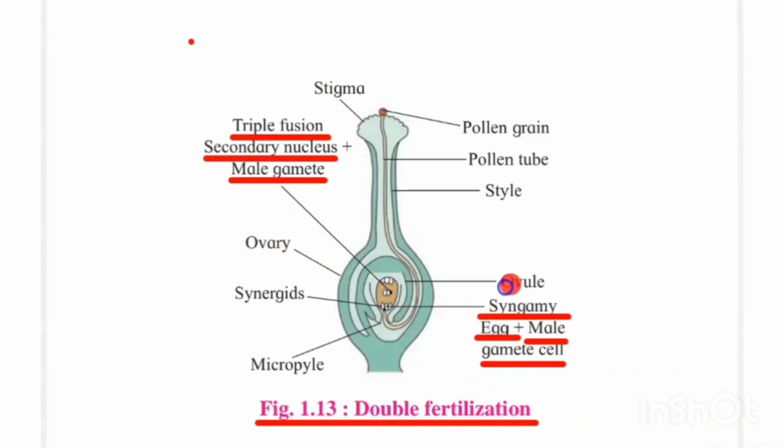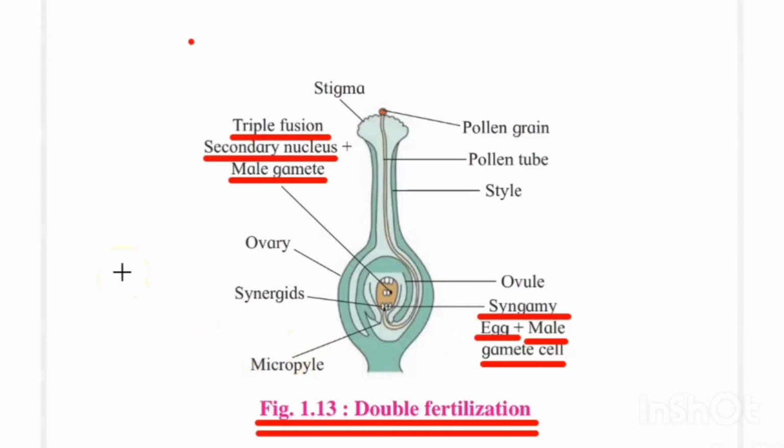First fertilization is between the first male gamete and the female gamete, which is called syngamy. Second fertilization occurs between the second male gamete and the secondary nucleus, which is called triple fusion. So fertilization occurs twice, that's why the process is called double fertilization.